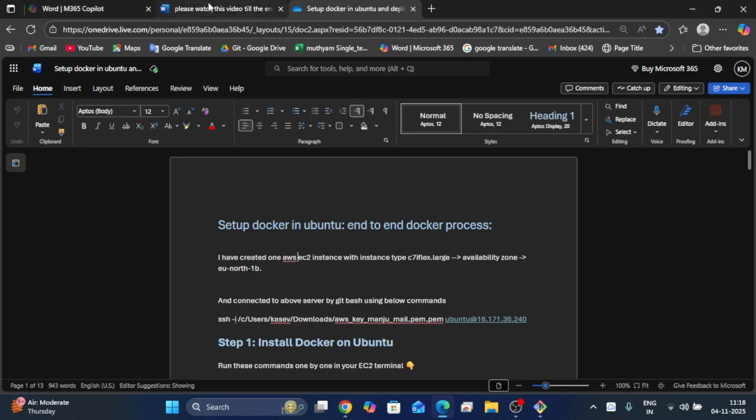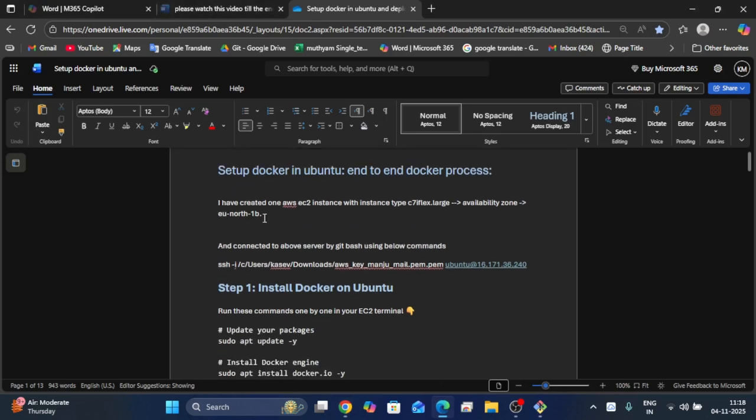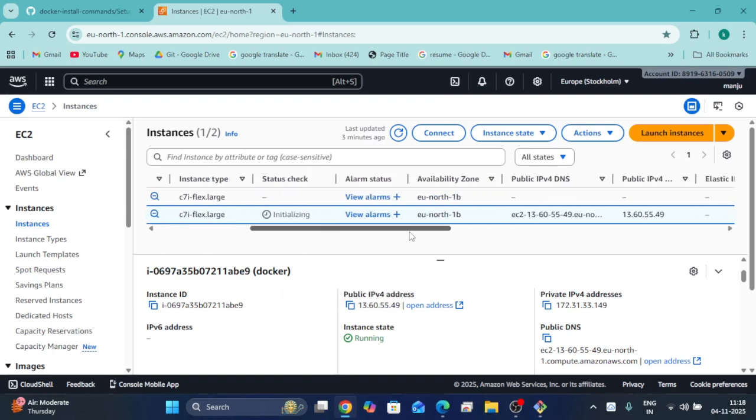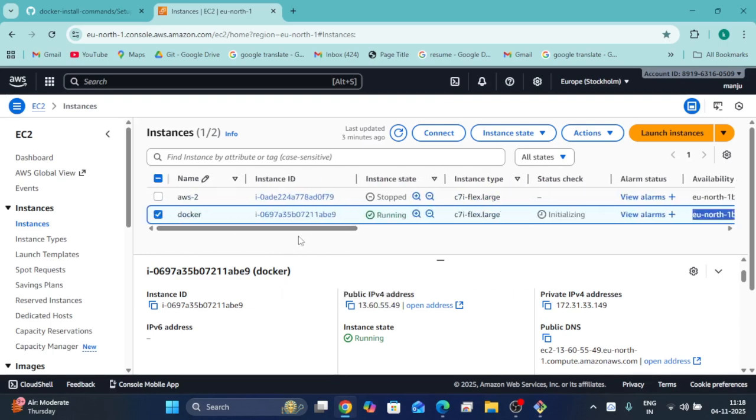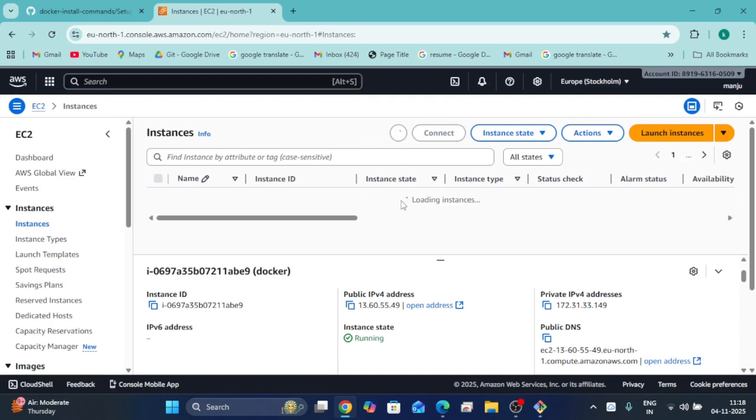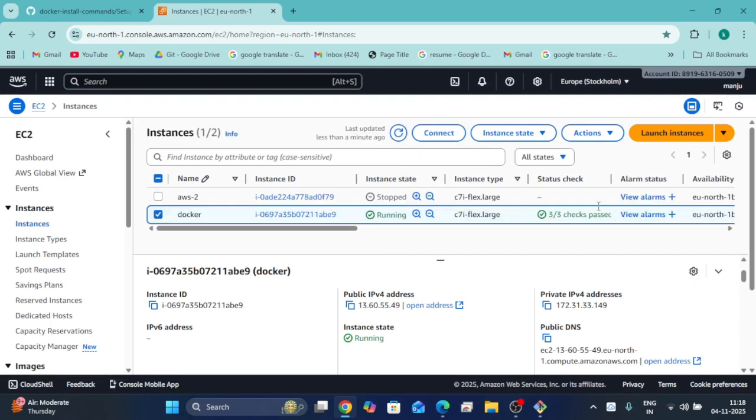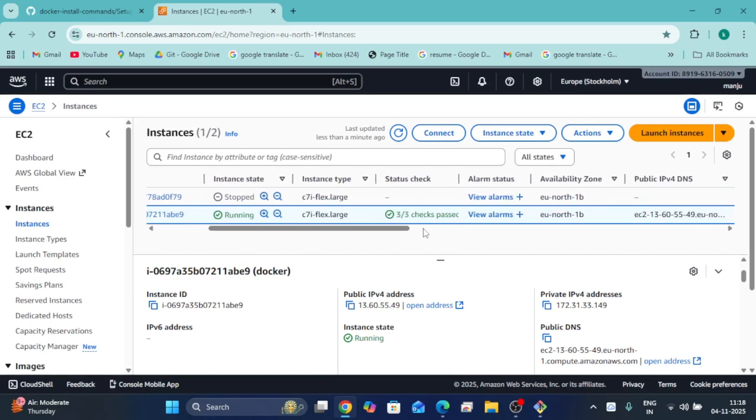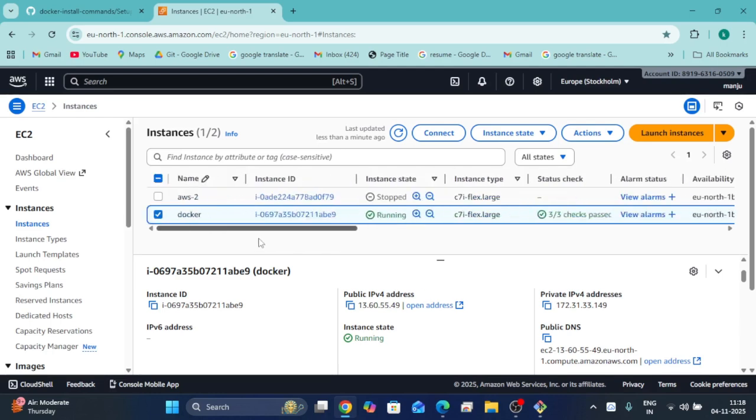Now next, I have created this instance with this type C7 large. The availability zone can be anything; in my case it is us-east-1b. Let me check the availability zone. Yes, see, this is us-east-1b. The server is still initializing. Okay, the server is up and running, so no issues. We can check the status of the server: 3 by 3 checks passed. It means there is no issue on the server.